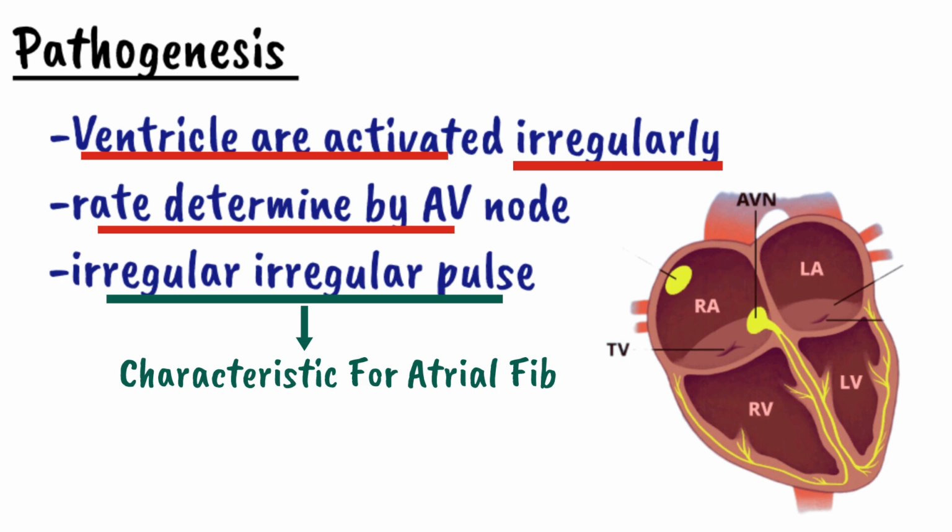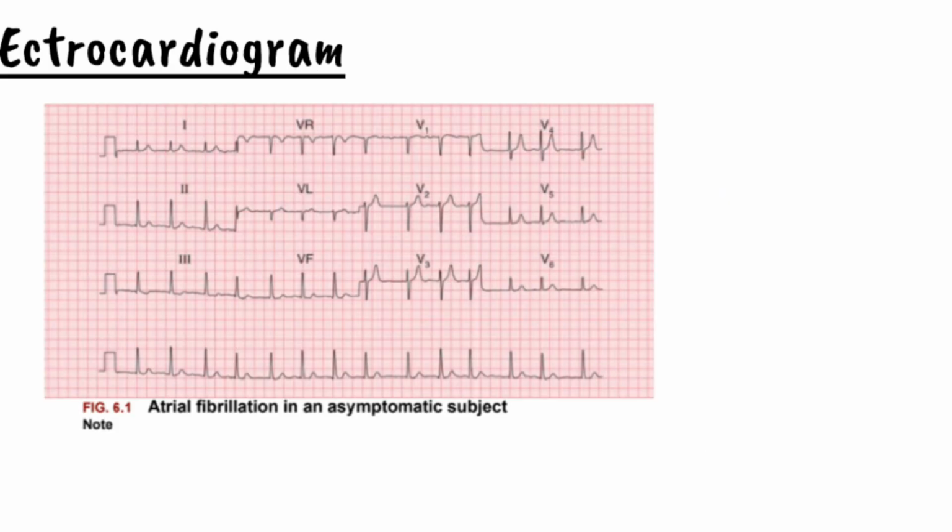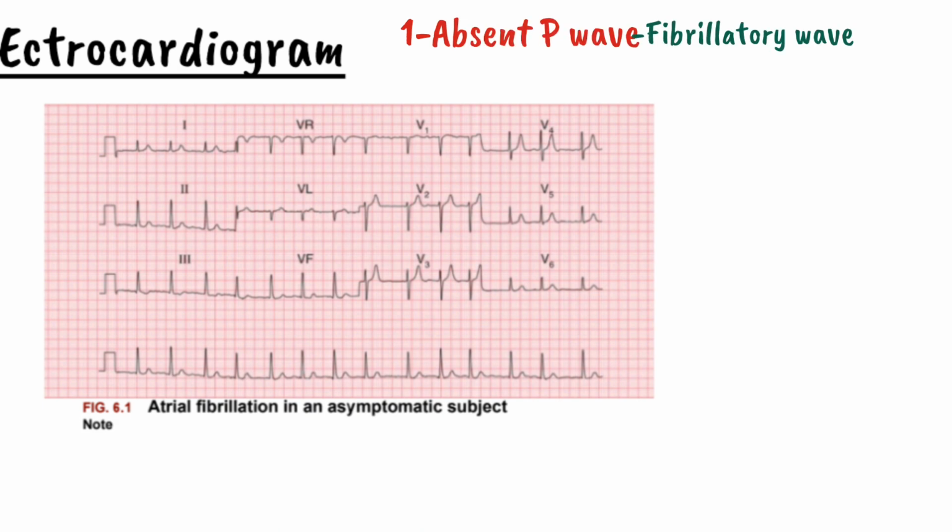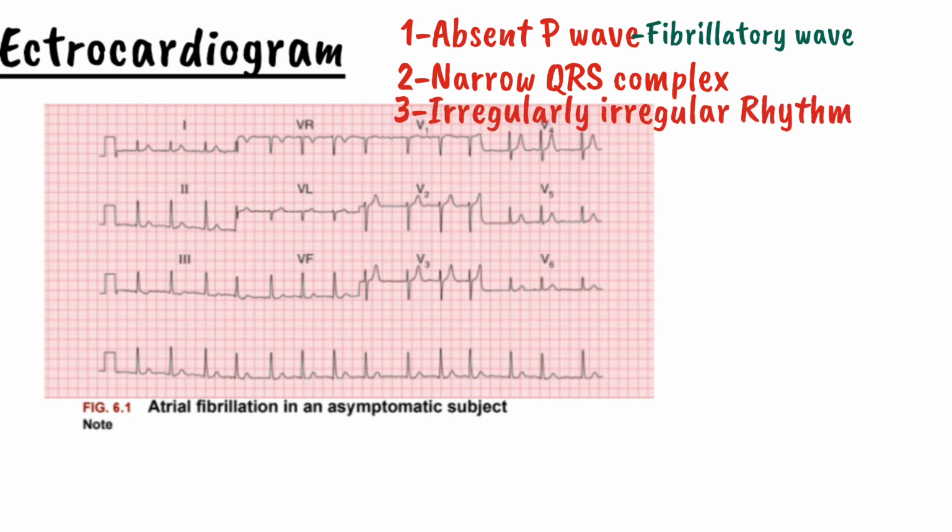Now we will study the ECG changes in atrial fibrillation. On ECG, atrial fibrillation will show an absent P wave, and the absent P wave will be replaced by an irregular fibrillation wave. There will be a narrow QRS complex and the distance between the QRS complexes will be irregular, which will determine the irregular rhythm of atrial fibrillation.